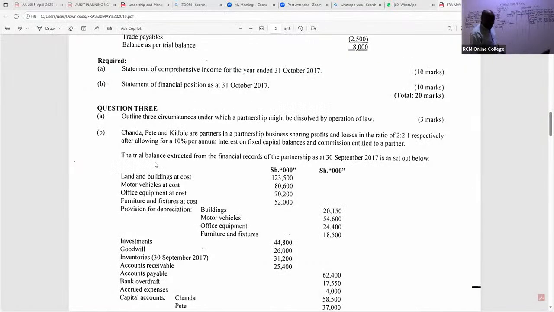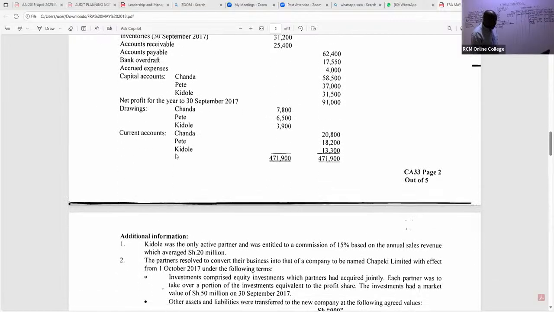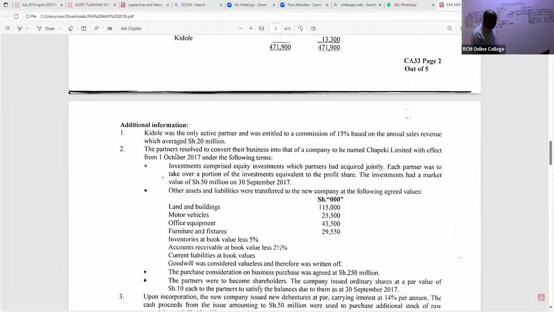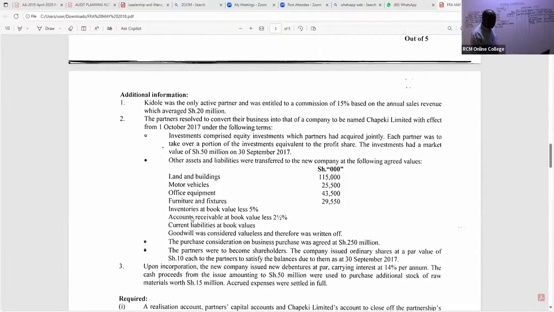We finish it up. Now, ladies and gentlemen, when you read here, what else have they told us? We are told goodwill was considered valueless and therefore was written off.